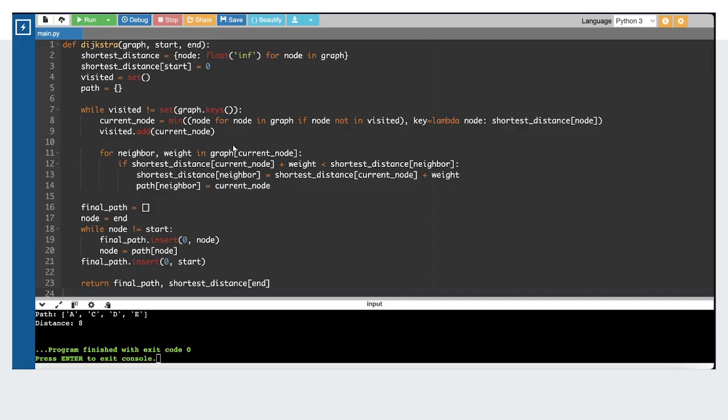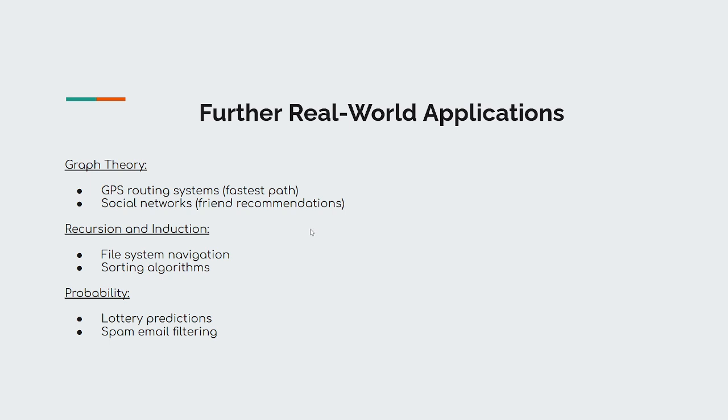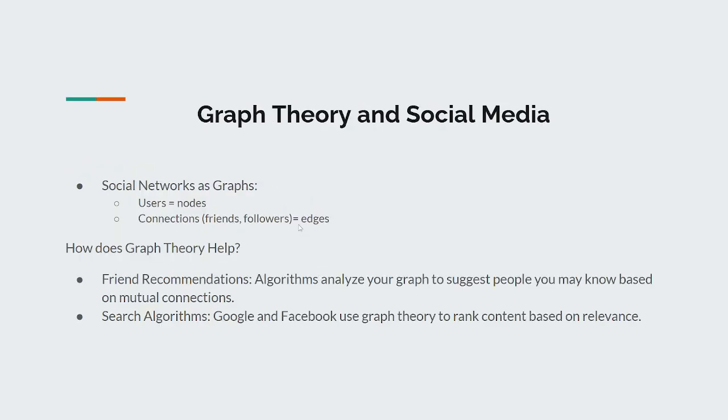There's another program of discrete structures about paths, distances, and nodes being used here, basically tree nodes, graph coding for Python. Further real-world applications: graph theory like GPS tracking, fastest path, social networking, friend recommendation; recursion and induction, file system navigation, sorting algorithms; probability like lottery predictions and spam email filtering.